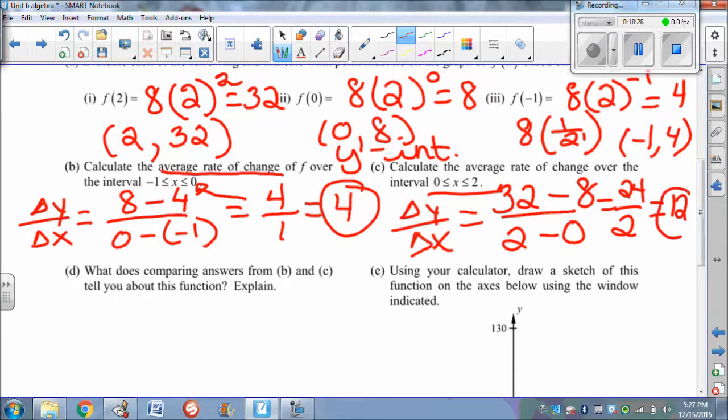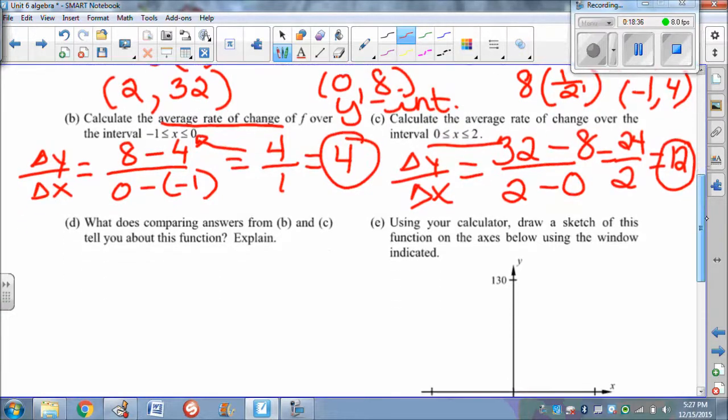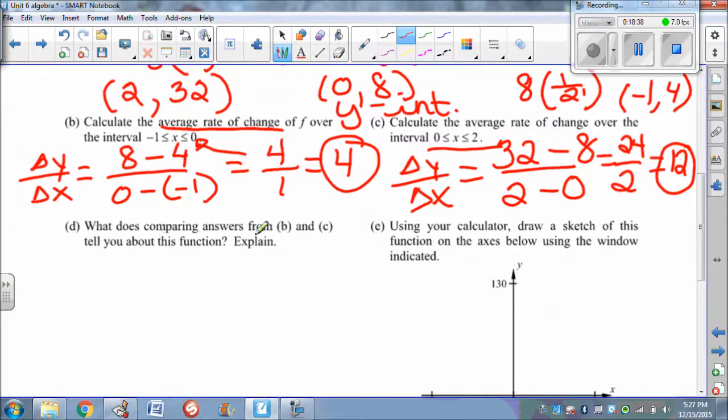So hopefully you're having one of those moments where you're like, this is interesting. The average rate of change over this interval was 4, but the average rate of change over this interval was 12. It says, what does comparing answers from B and C tell us about this function? It tells us that this function is not linear.